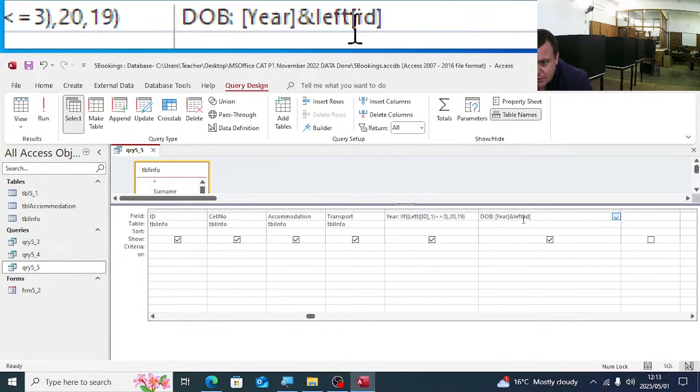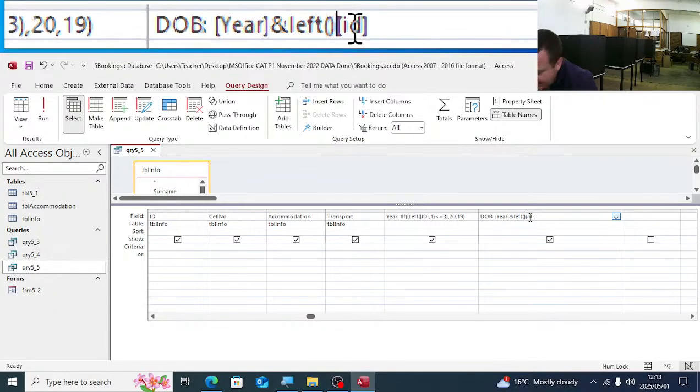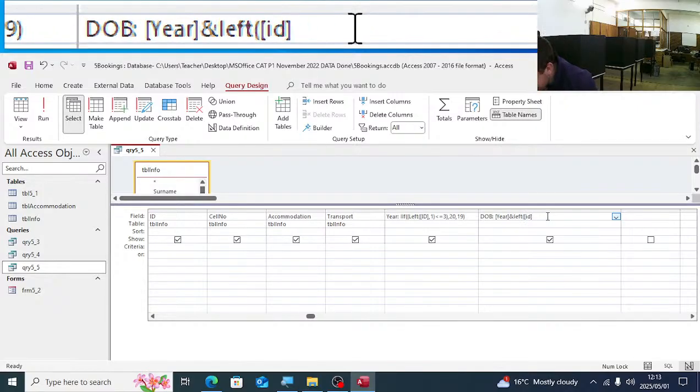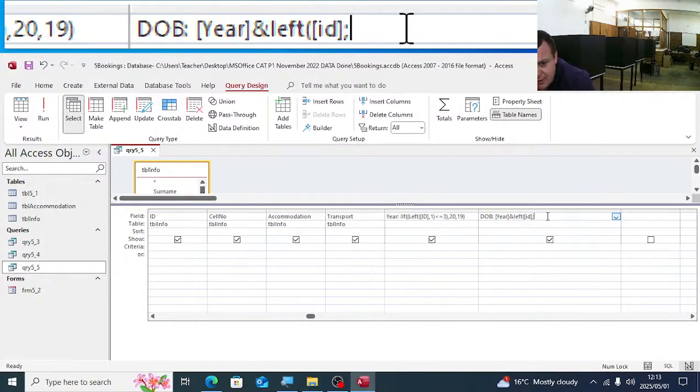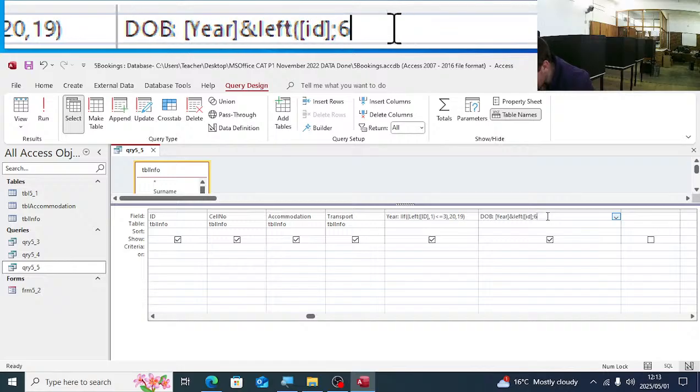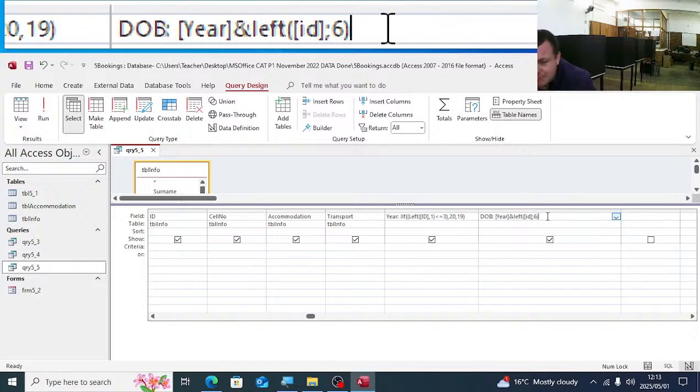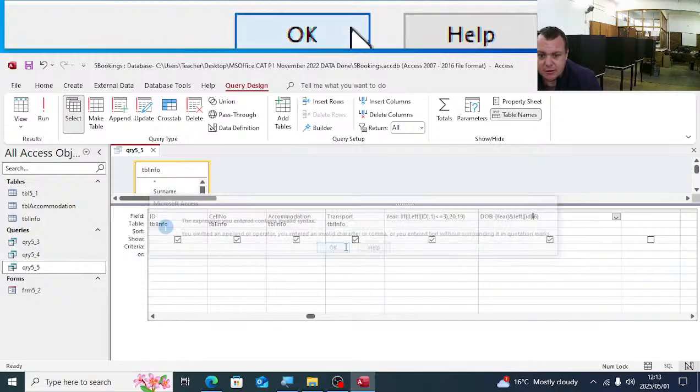So I just want to do this, left of the ID field bracket, and then we must have the 6 digits. I don't think it will work with mine because of the regional settings. So let's just see. Yeah, it will not work.